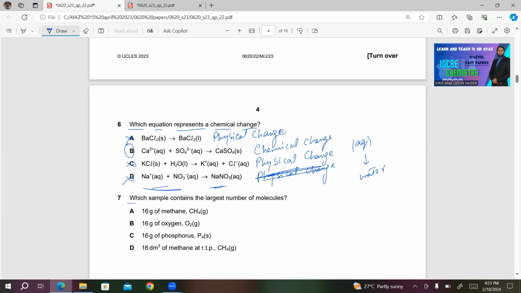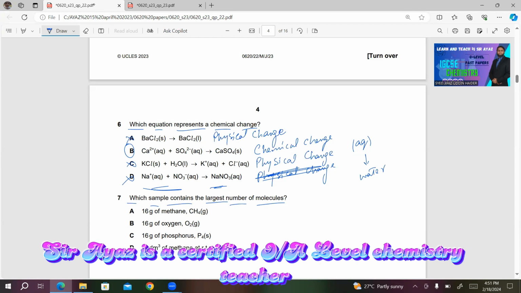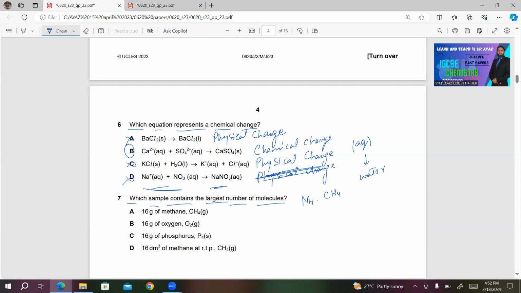Number 7, which sample contains the largest number of molecules? In this case, I will calculate the number of moles for each of these. Then we will know the number of molecules. 16 gram of methane. For this we need the Mr of methane, CH4.